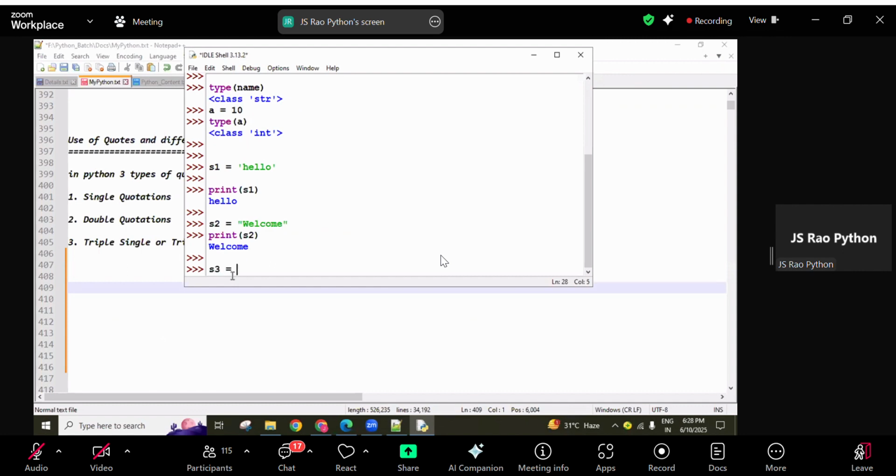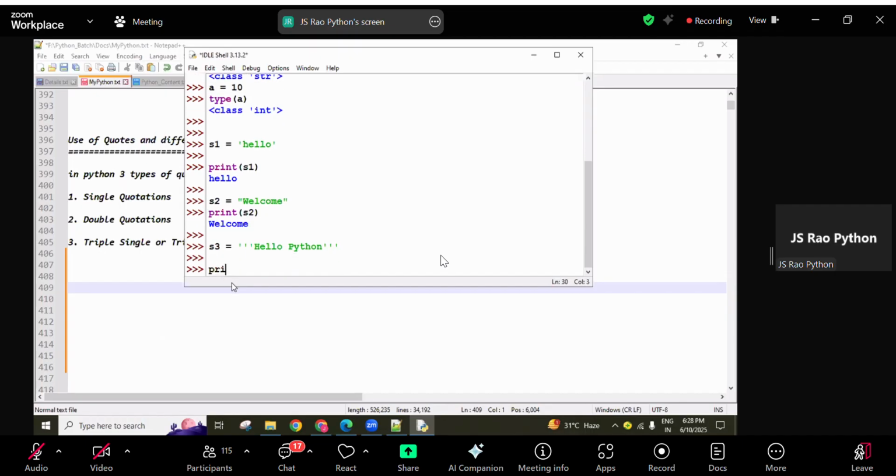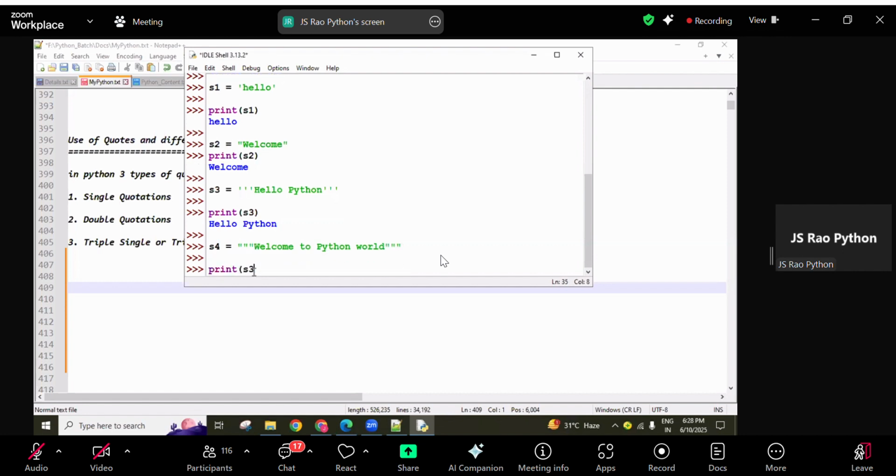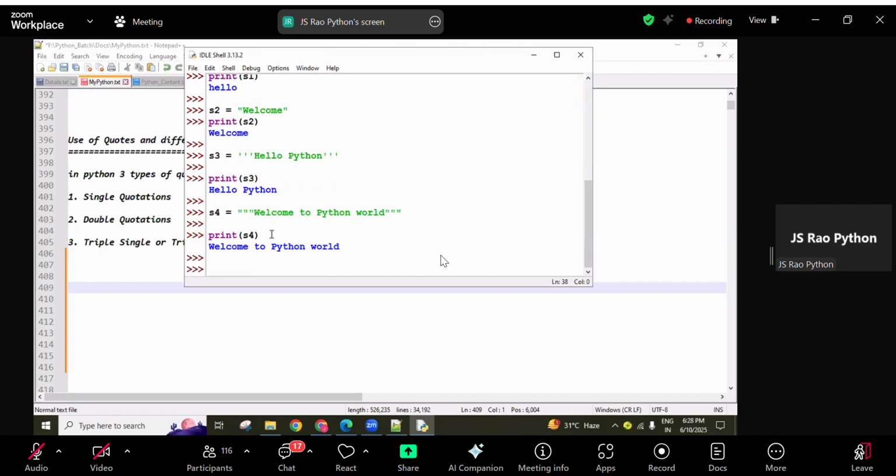And next, s3 equal to three times single quotation can also be used, guys. Three times single quotation, hello Python, and you close with three single quotations. Now you can print s3, and then also you get hello Python. Same like that, three times double quotations you can use, guys. So, welcome to Python world, like I'm writing. Three times, and next, print s4.